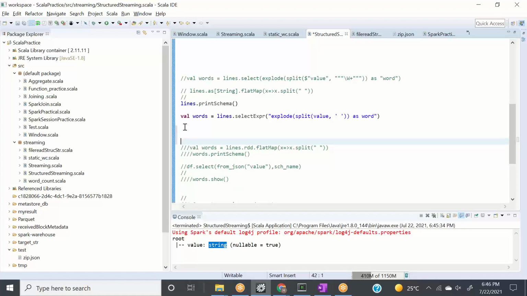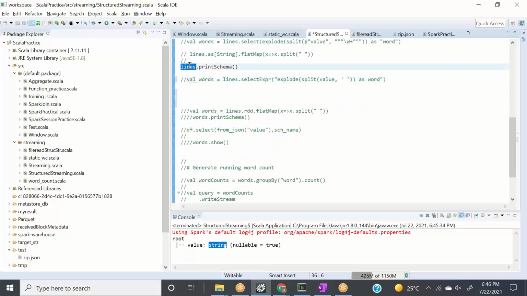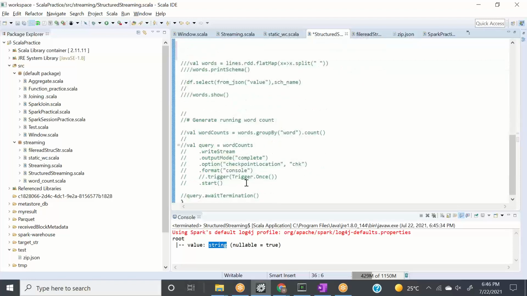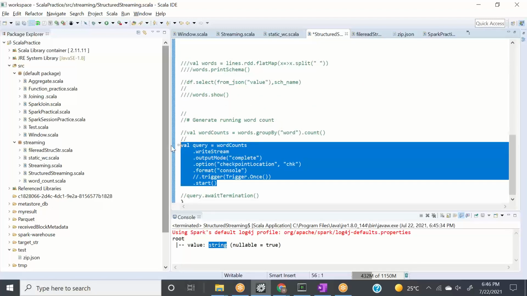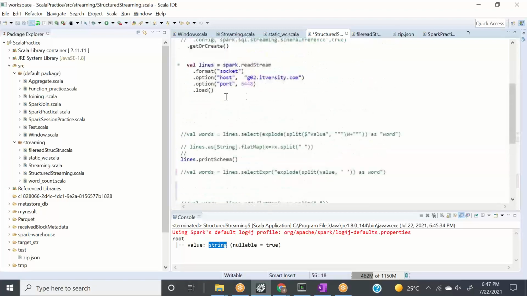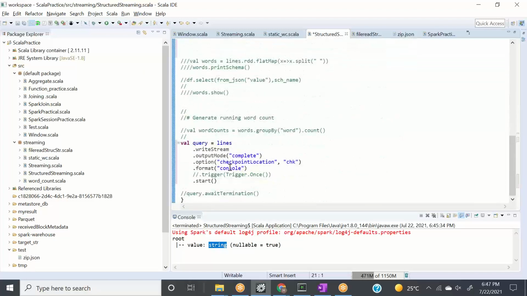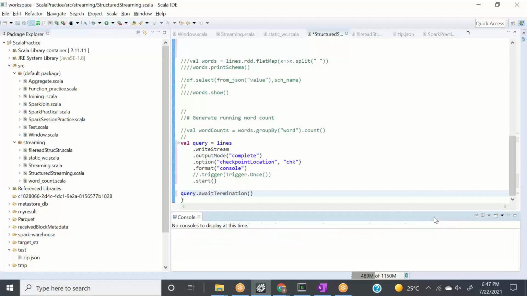So any data which we are having, in fact, let me show you something else. Let's say we want to just write anything which is written on the console without any word count program, right? So let's do one thing, Control V. What I'm doing right now, I have read the lines from socket, and I want to write those same lines into my console. Nothing fancy I need to do. I just need to write those lines, and I'll say wait for termination, right? Let's do one thing now. Let's close this. Let's run this program.